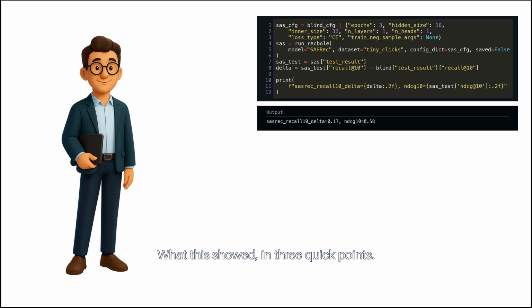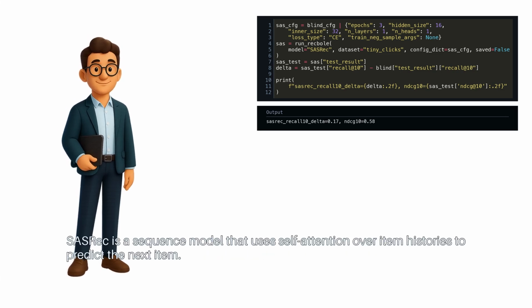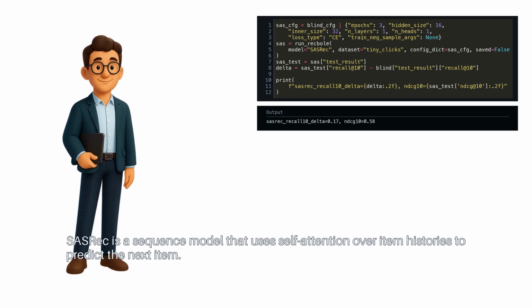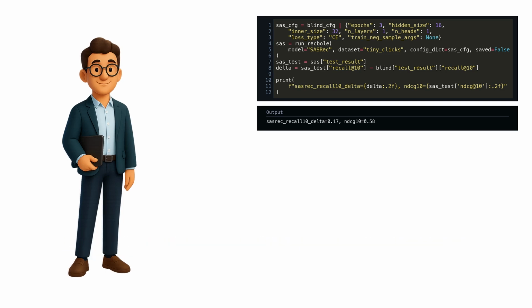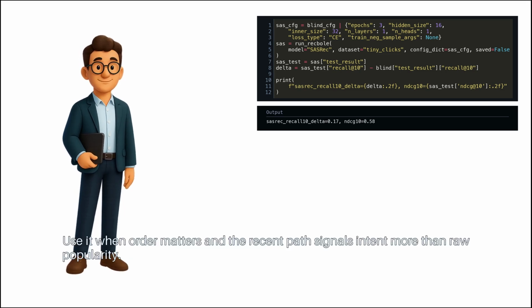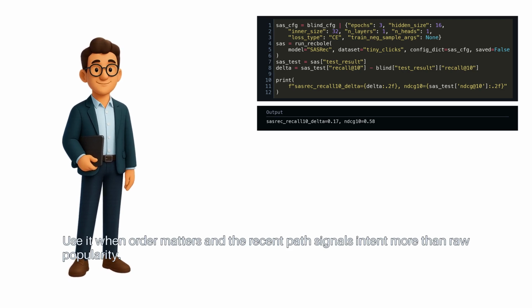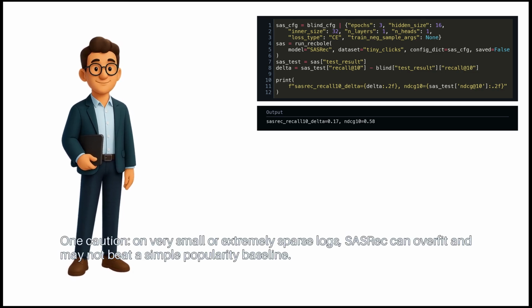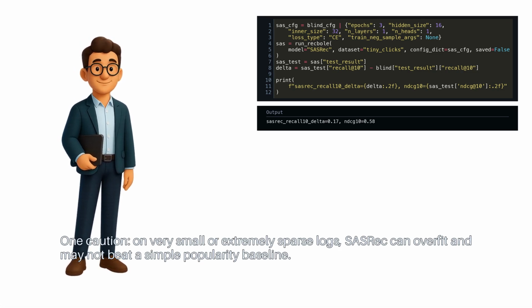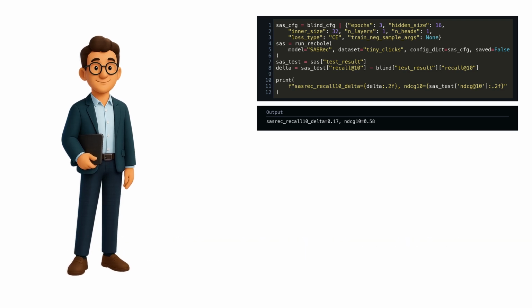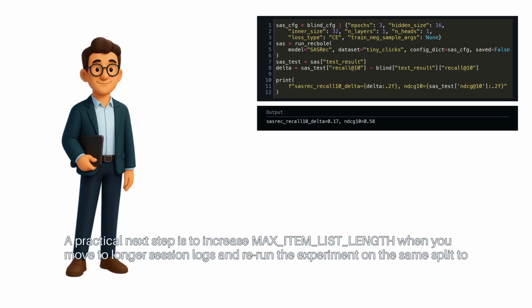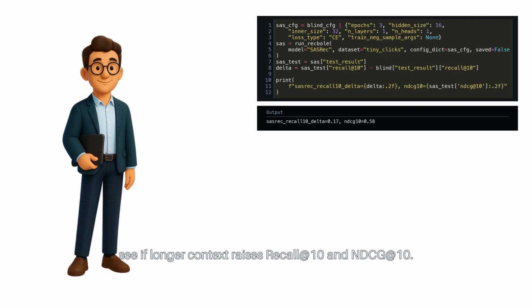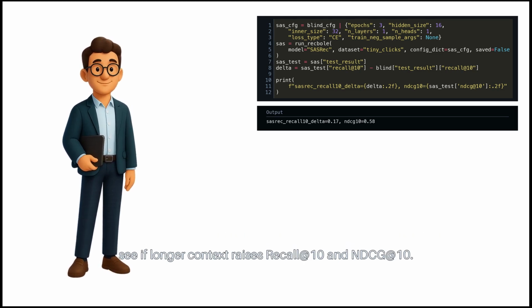What this showed in 3 quick points. SASRec is a sequence model that uses self-attention over item histories to predict the next item. Use it when order matters and the recent path signals intent more than raw popularity. One caution: on very small or extremely sparse logs, SASRec can overfit and may not beat a simple popularity baseline. A practical next step is to increase max item list length when you move to longer session logs and rerun the experiment on the same split to see if longer context raises recall at 10 and NDCG at 10.